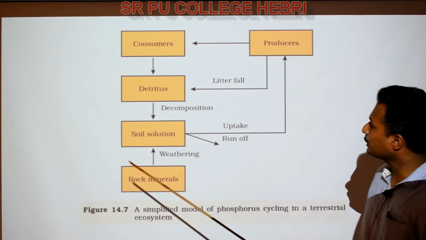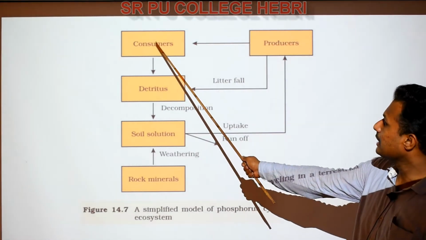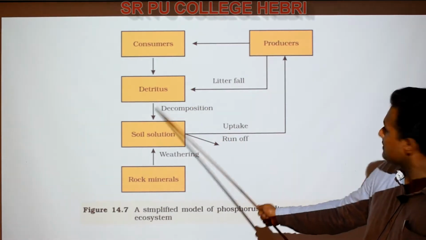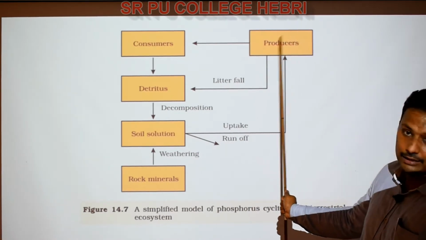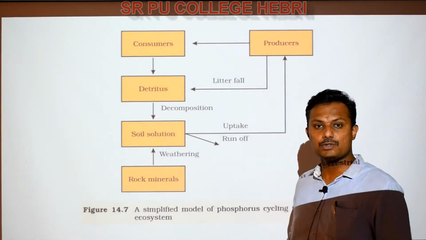So you know that the consumers, right? Consumers are going to die and become detritus. Even the producers are going to die and become detritus. Detritus means what? You have already learned in the process of decomposition.